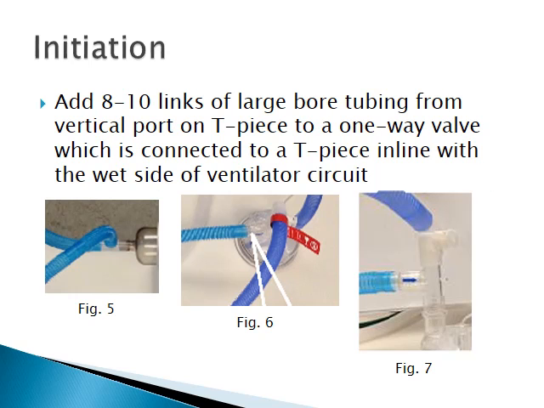Okay, Figure 5 again shows the T-piece adapter from the drying chamber with the vertical port leading to the humidifier in Figure 6. There should be approximately 8 to 10 links of tubing between the T-piece and the humidifier. To connect the tubing to the humidifier, you need to place the T-piece adapter on the wet side of the inspiratory limb, which is connected to a one-way valve from the drying chamber as shown in Figure 7.